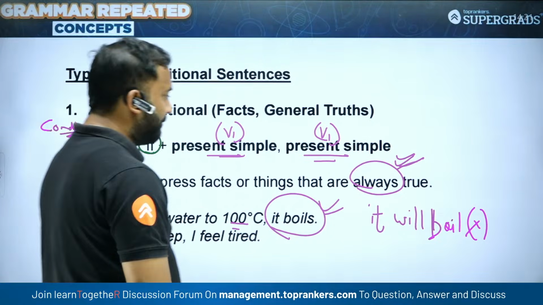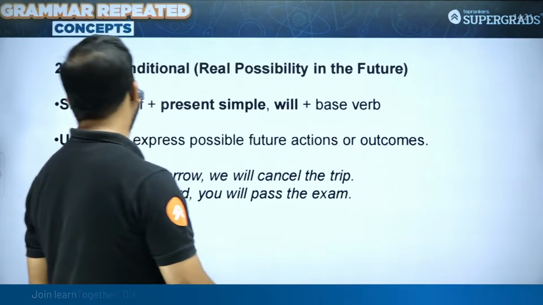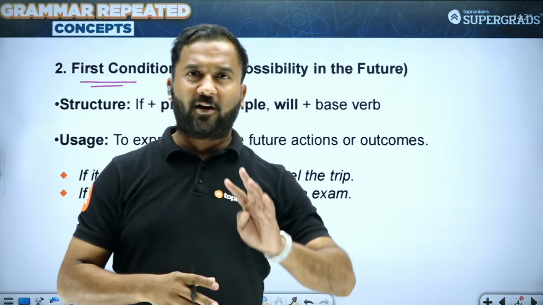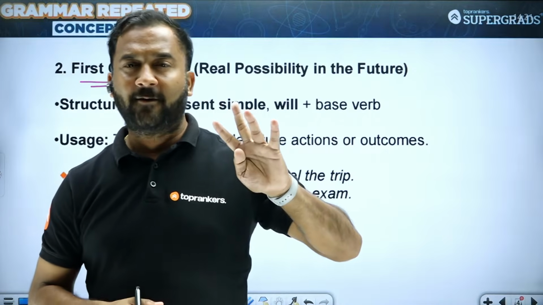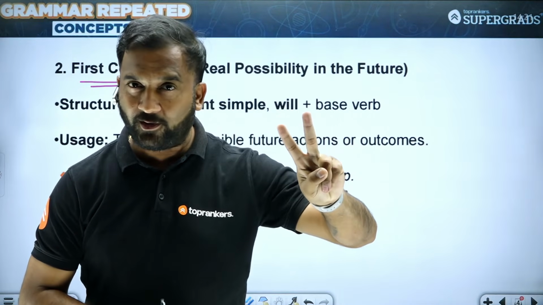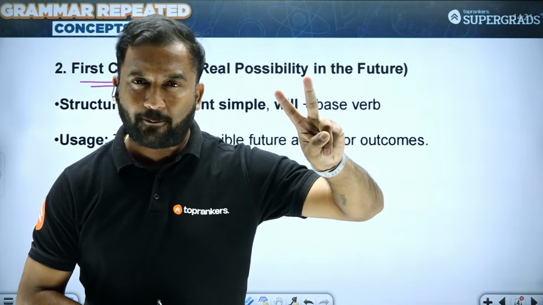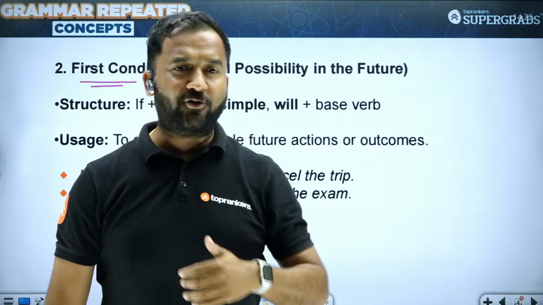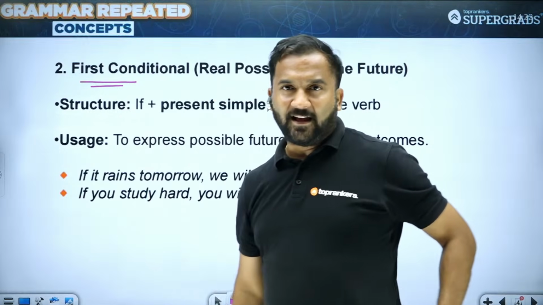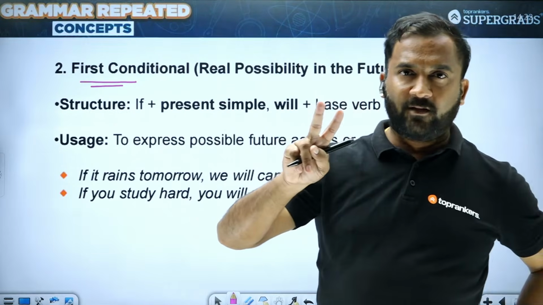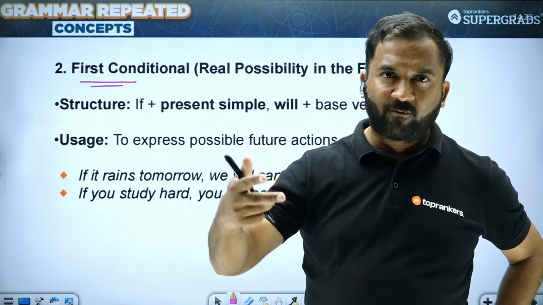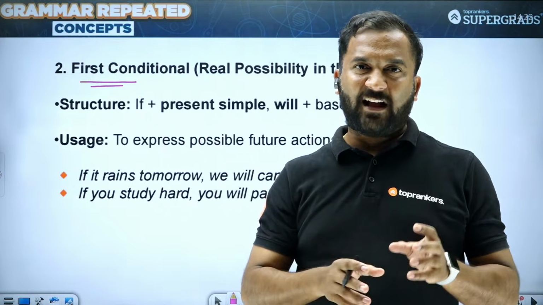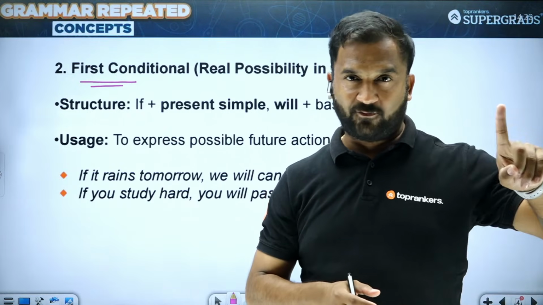Moving forward, the next conditional that we have is the first conditional. In the whole conditional topic, of course, there are 4 types of conditional sentences. As I said, there are 2 that are super important. Number 1 being past conditional, number 2 being this one, the first conditional, or like I call it, future conditional, because when there are 2 actions of the future taking place one after the other, the dependent part will have will plus V1 and the conditional part will always have V1 with it.